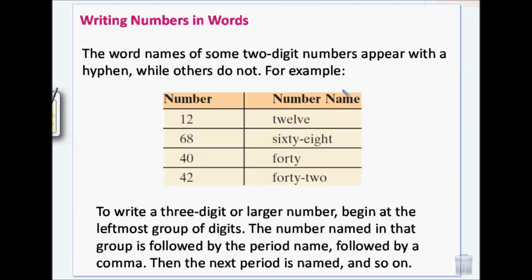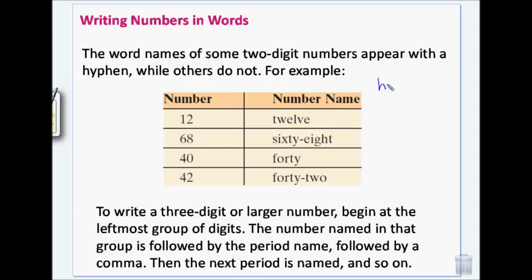All right, so writing numbers in words, some have a hyphen and some don't, okay? Whenever you have a number that's made up of 2 numbers, like 60 and 8, anytime that happens, you're going to have a hyphen. So if you write 23, it's going to be 20 hyphen 3.